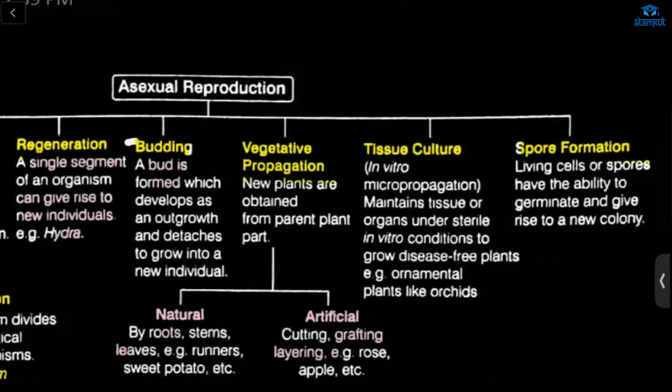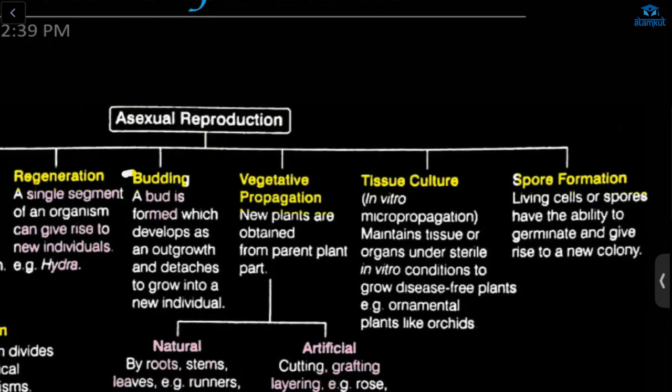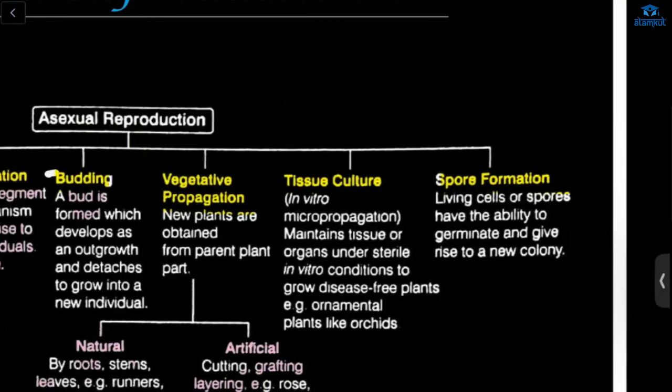Next we have tissue culture. In tissue culture, what happens? Tissues are taken from the plants and made to grow in cell culture, and after that the plantlets that have grown are planted in the soil. This is called tissue culture. Spore formation: spores will germinate, and a new colony will grow. This happens in fungus.